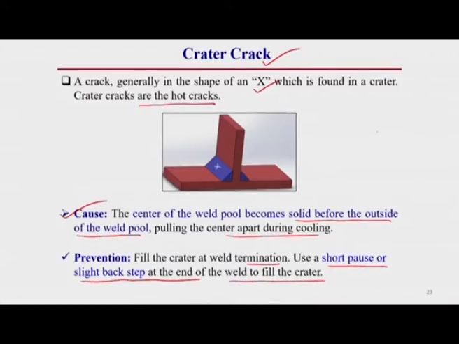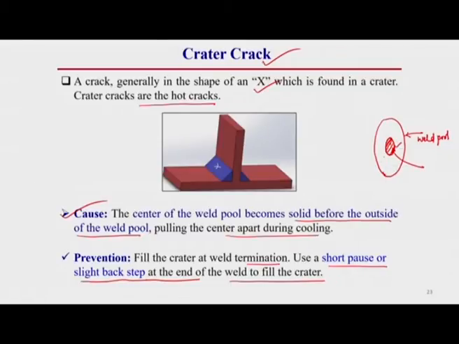So I am explaining this a little bit, then it will be more clear to you. This is the crater. Crater means this is the welding region. So what happens here, let this be the center portion, the center location of this weld pool. Generally this center portion solidifies first.